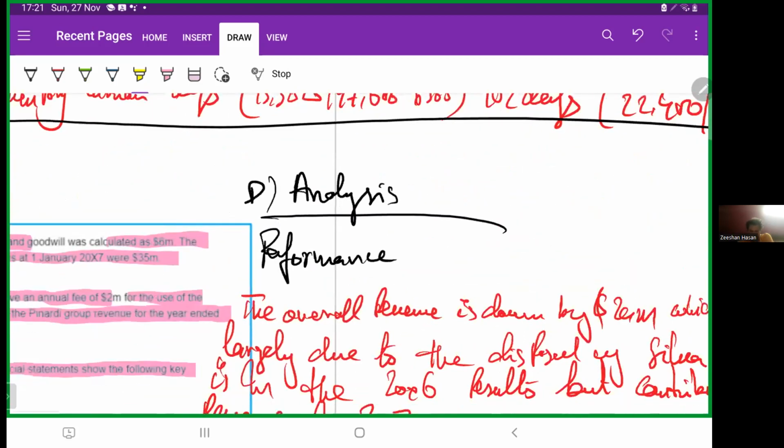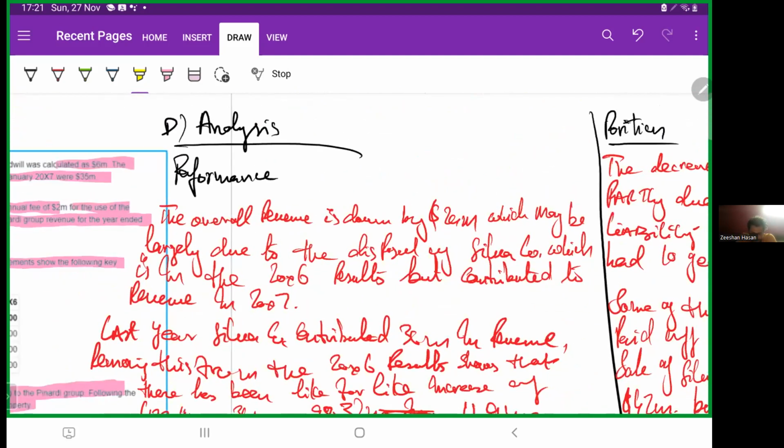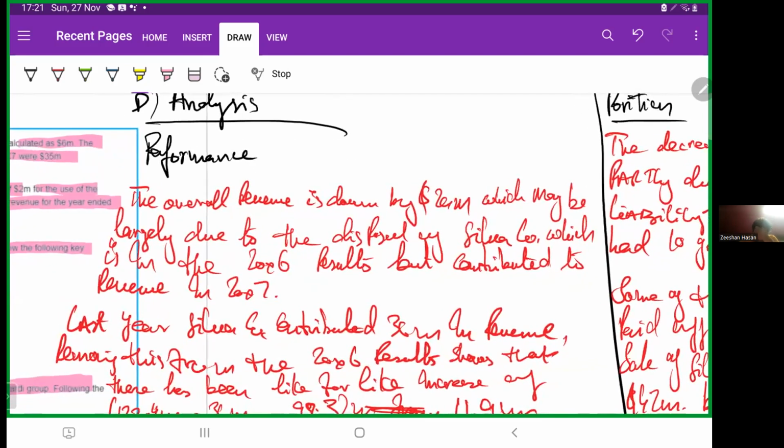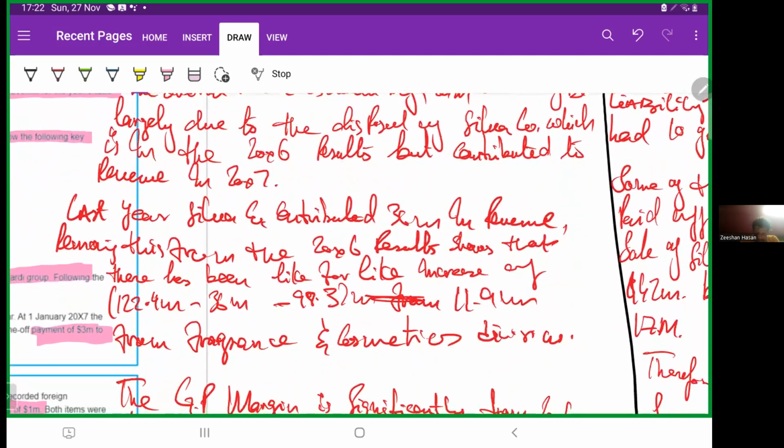The overall revenue is down by 24 million, which may be largely due to the disposal of Silver Company, which is in the X6 results and contributed to revenue in X6, but no contribution in X7. So last year, Silver Company, estimated, contributed 36 million in revenue. Remove this from the X6 result. From that, there has been a like-for-like increase of 11.9 million from the fragrance and cosmetics division.